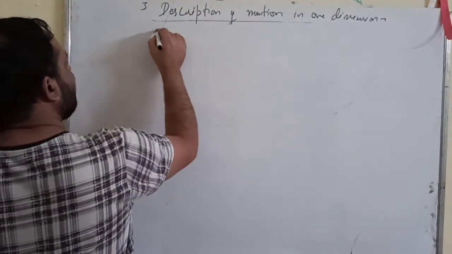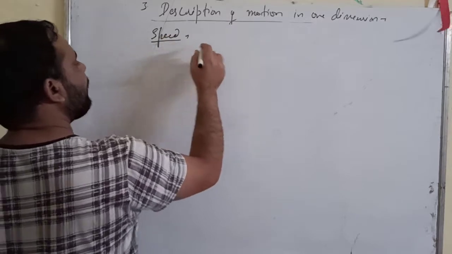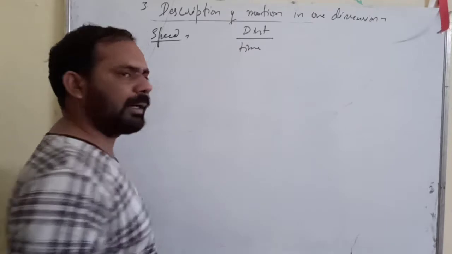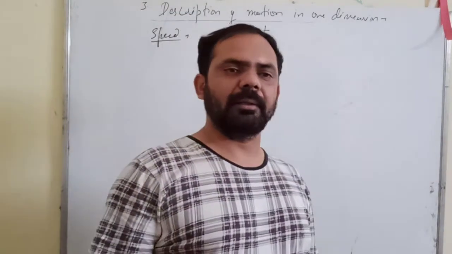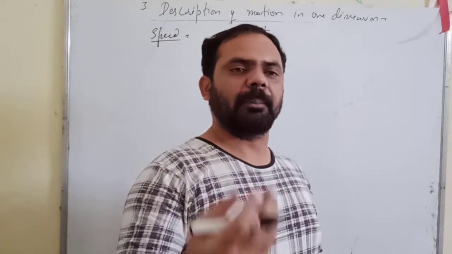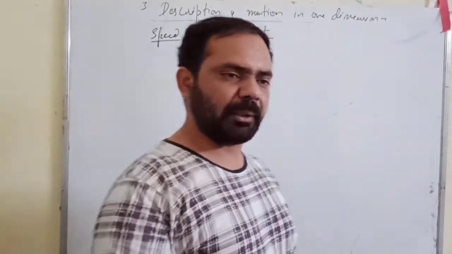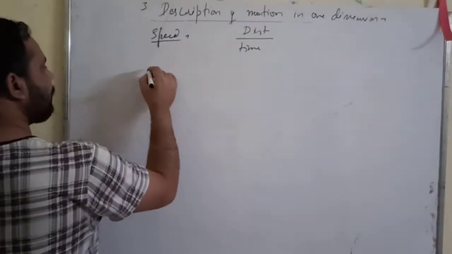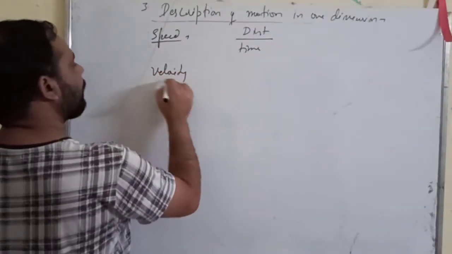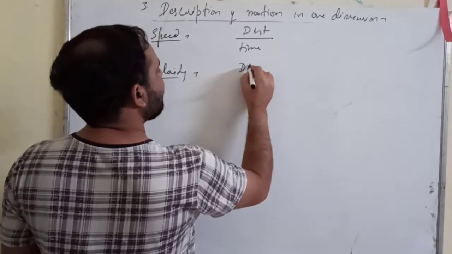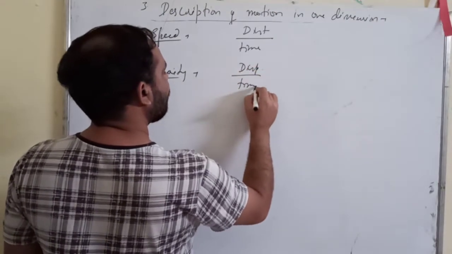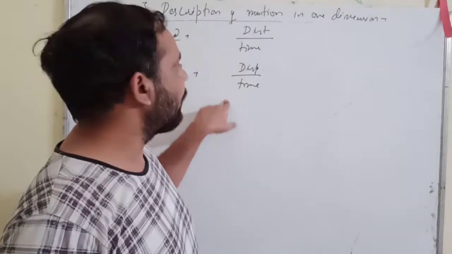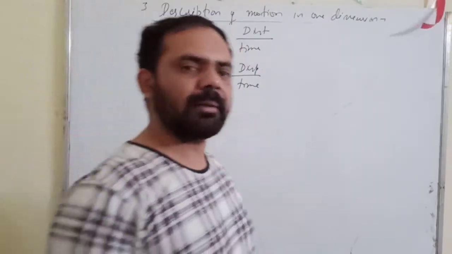Now next, we already know about speed. What is speed? Speed is distance upon time, the distance traveled in a particular time. Per unit time, how much distance is traveled by the object, that is speed. There is a term called velocity. Velocity is displacement upon time. When you divide the displacement by time, you get velocity. When you divide distance by time, you get speed.